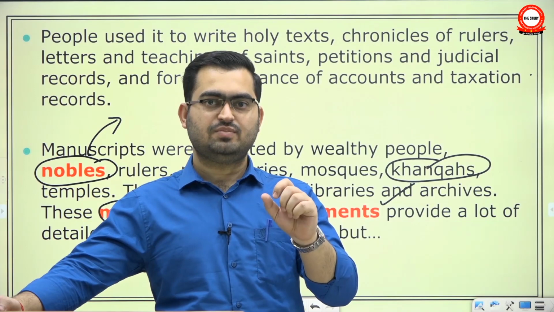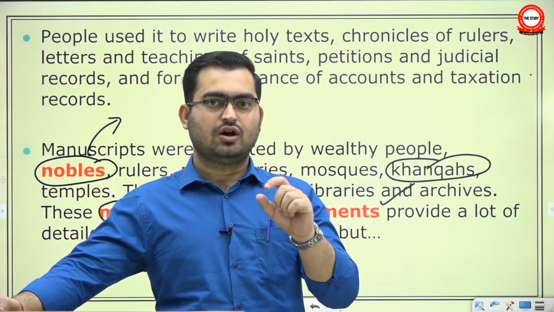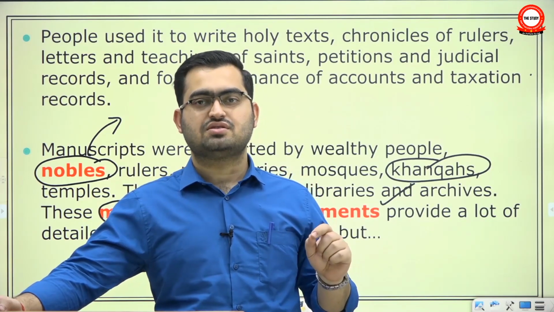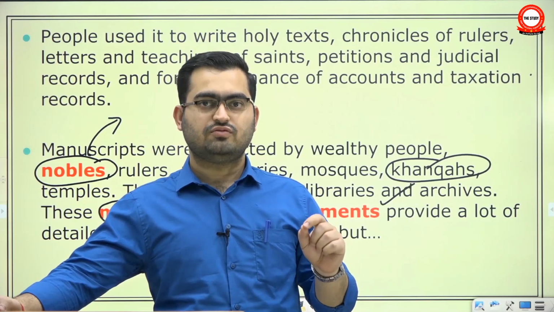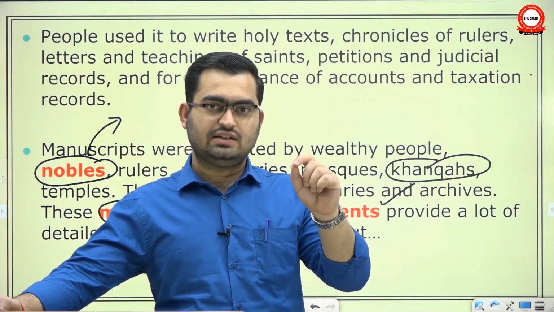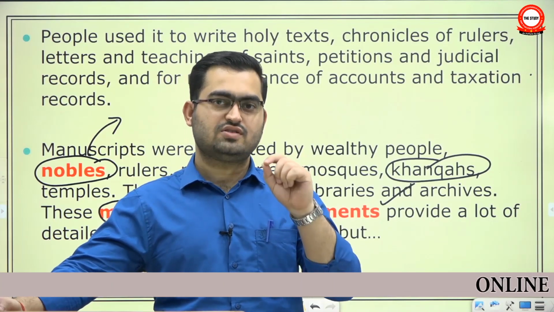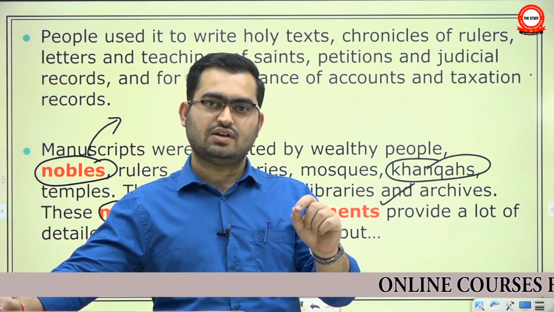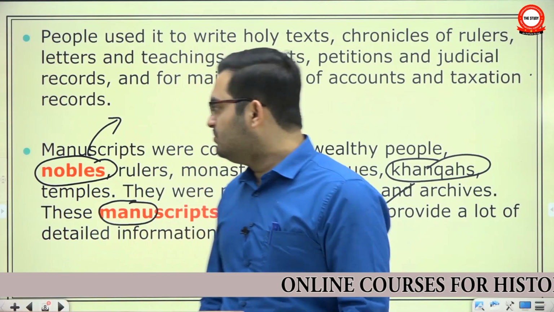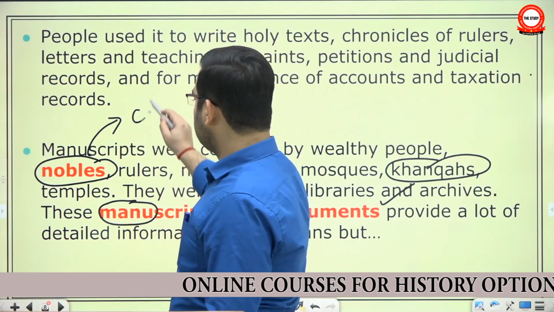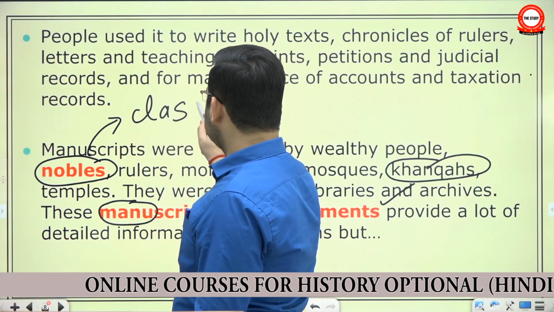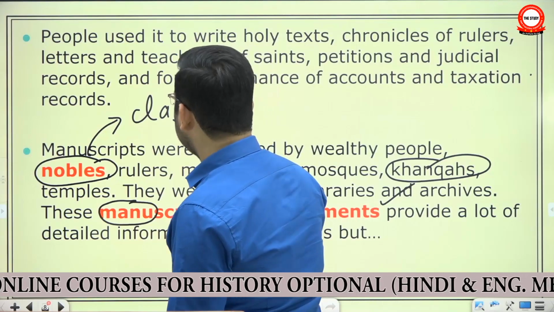What sort of people were acquiring different key positions in administration? What sort of policies did the theocracy or the priestly class follow? What was their approach towards larger society, towards kingship? So from the medieval period, this new class comes up: the nobles. What were the nobles?